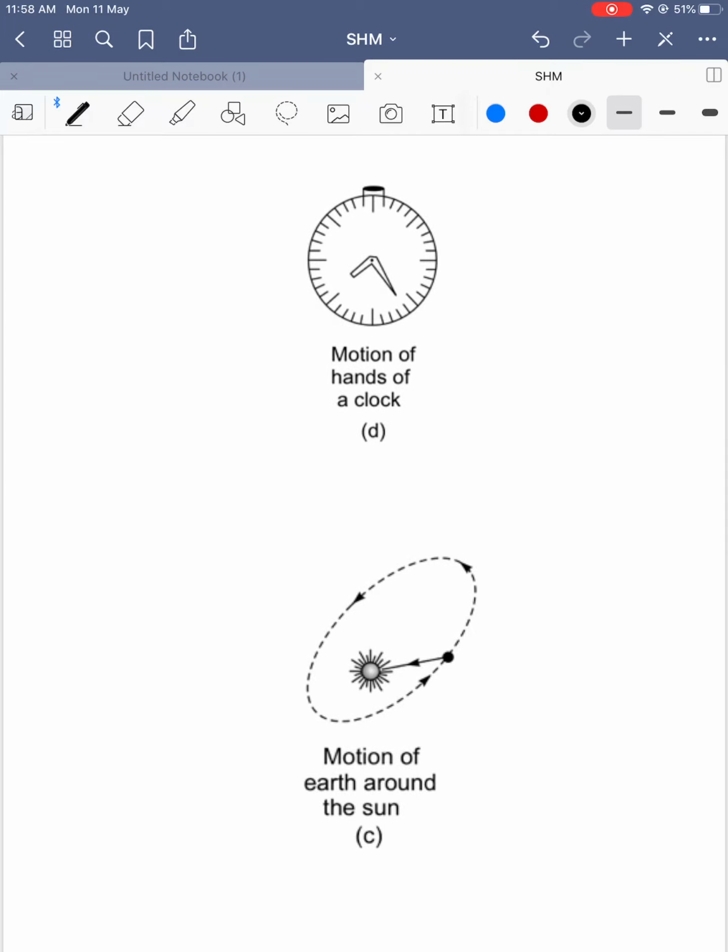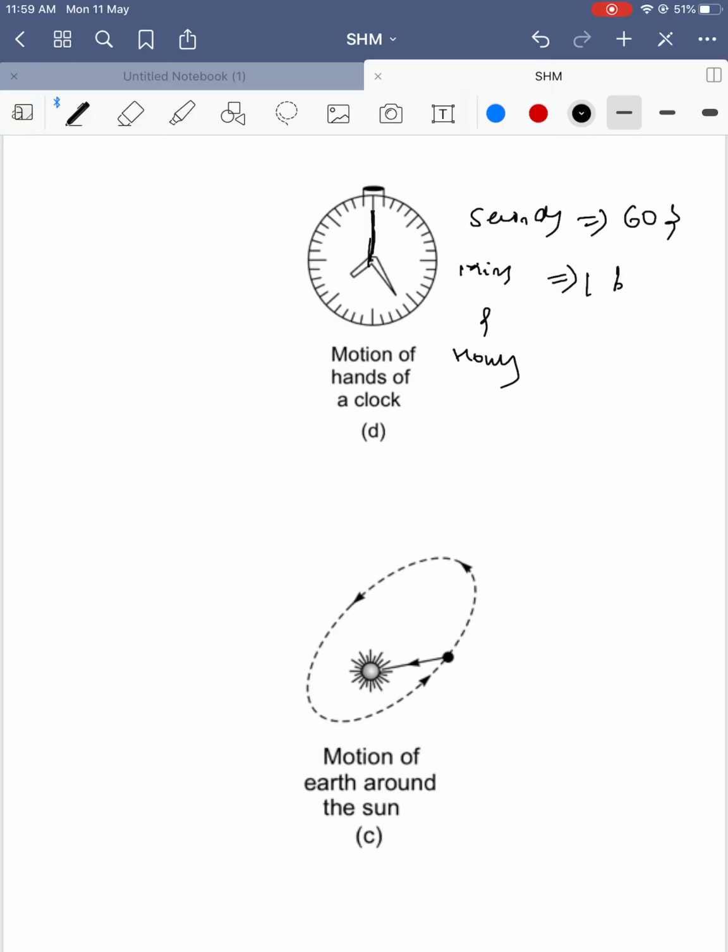Most important is a watch. In a watch, there are the seconds pendulum, minutes and hours. After how much time will the seconds pendulum reach its original position? After 60 seconds. On the minutes bar, after how much time does it come back to its original position?